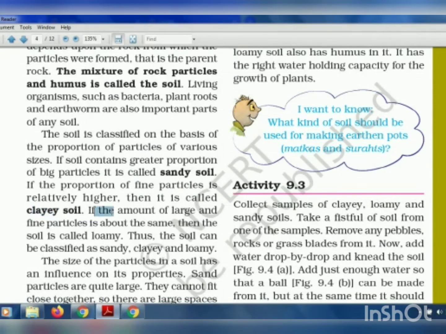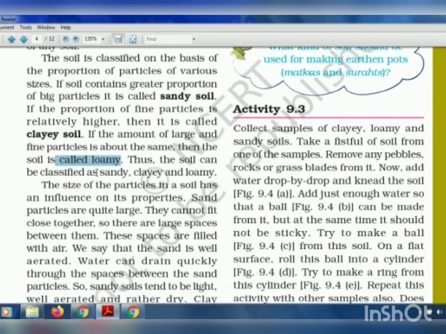But if the amount of large and fine, that means big particles and small particles, is almost the same, then we call that soil loamy soil. So there are three types of soil: sandy, clay and loamy. Sandy has big particles, clay has fine particles, and loamy has a mixture of both in almost the same proportion.